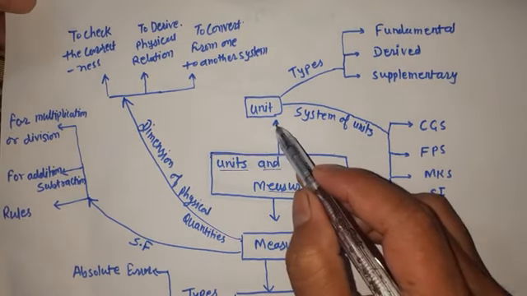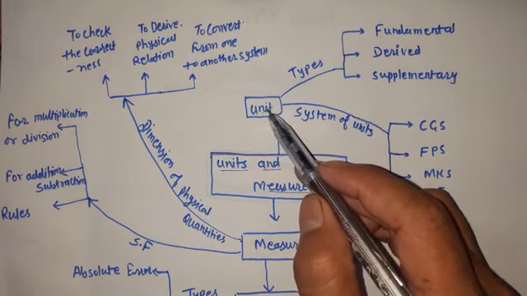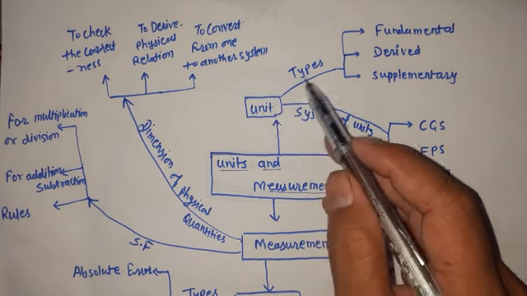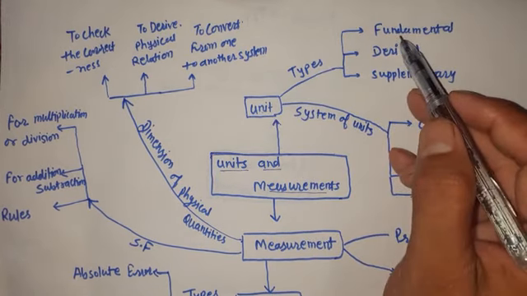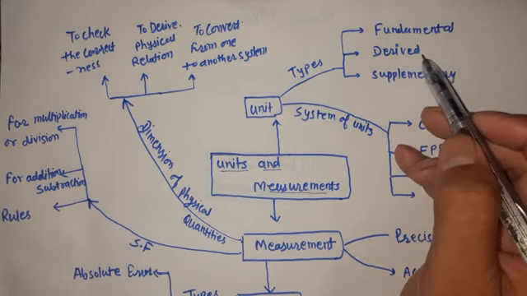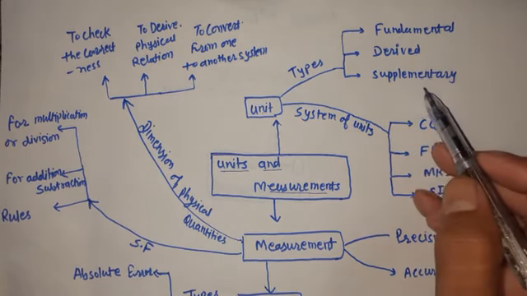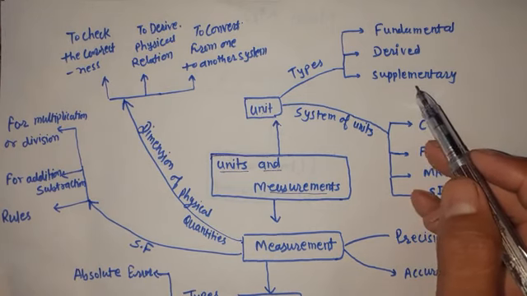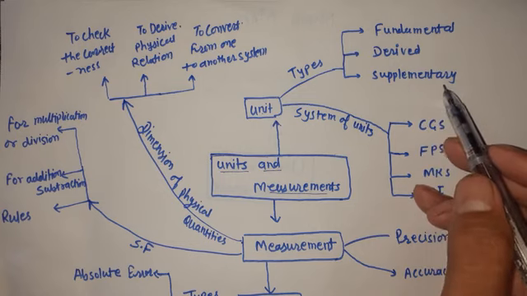First we discuss the unit. There we said that there is an internationally accepted standard with which we do the comparison. There are different types of units: units of the fundamental physical quantities, and those which depend on the fundamental ones, so derived physical quantities, and their units, and there are also supplementary quantities and their units.